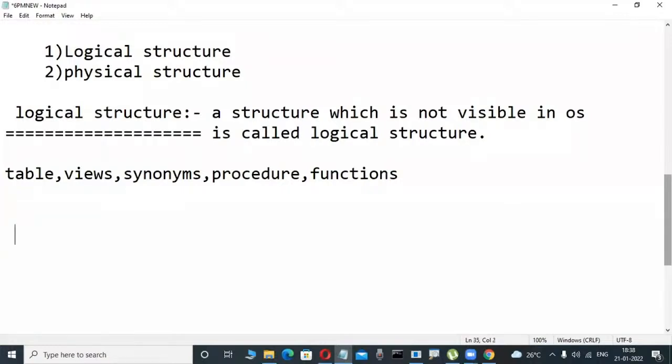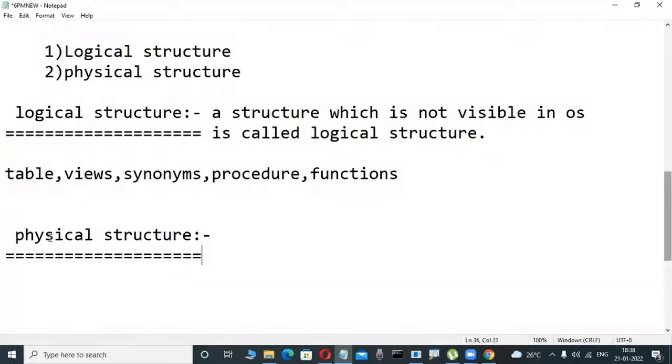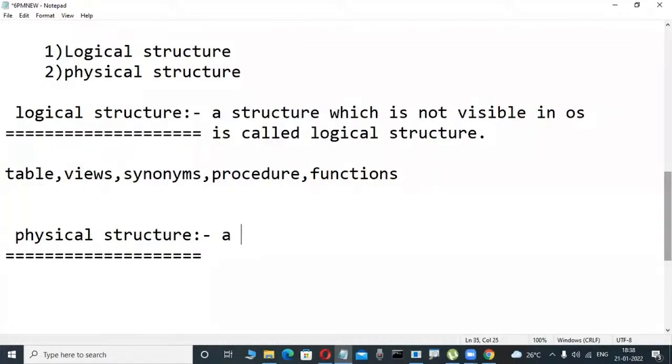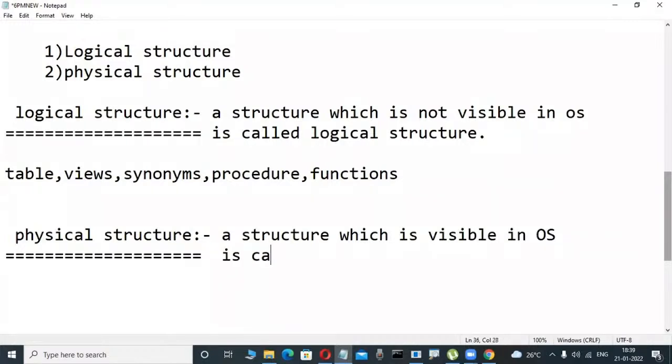Now observe it here. What is physical structure? Don't write it, just roughly observe. Now this is the opposite. A structure which is visible in the operating system, which is visible in the OS, is called a physical structure.